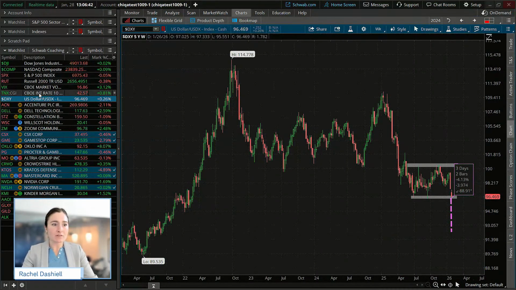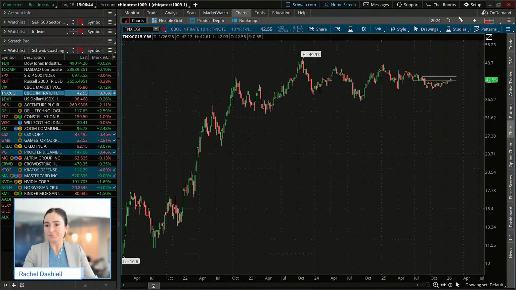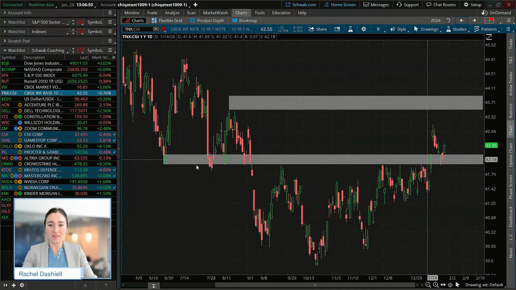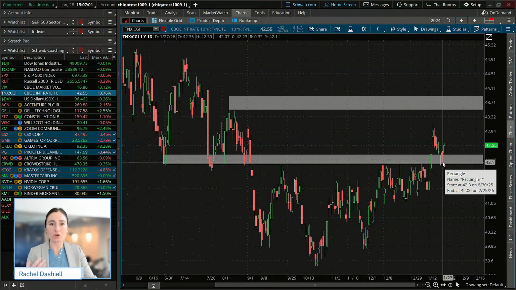I know we also have a rate announcement coming out today, a couple of levels that you guys may be watching here with the 10-year. We had that support retest here after the breakout with a doji candle, giving us that possible signal of a pause or possible reversal.